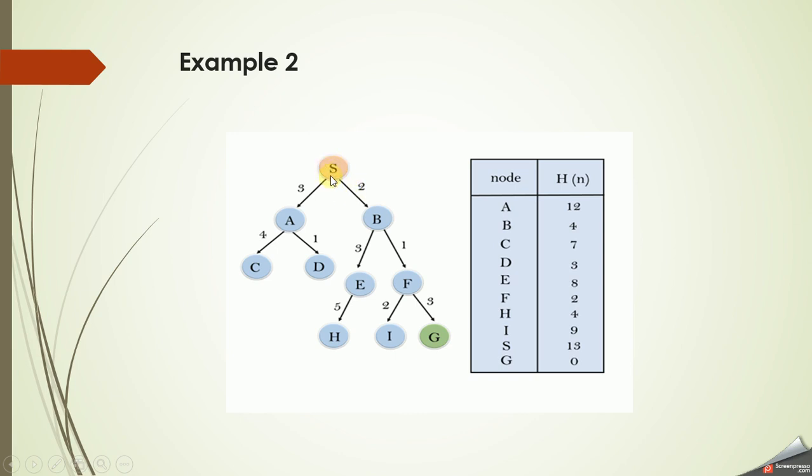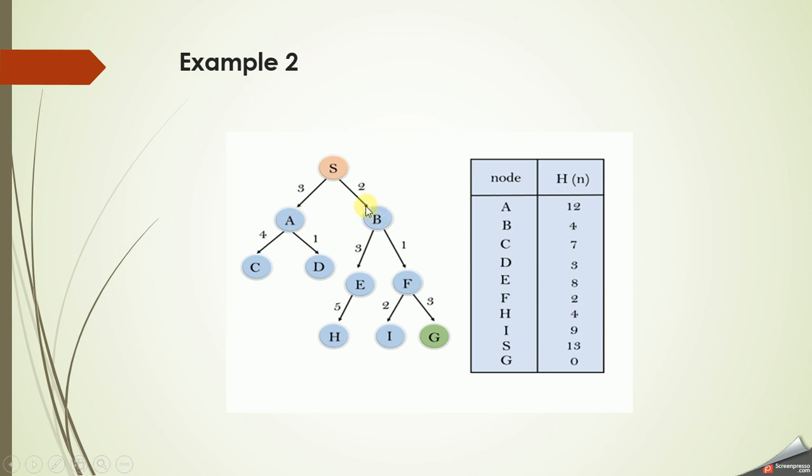So I'm going to expand S further, that is A and B. S has already been expanded, so S will be moved to the closed list. Initially S will be in the open list; once we expand that particular node, we move it to the closed list. So S will be moved to the closed list, and A and B will be in the open list.